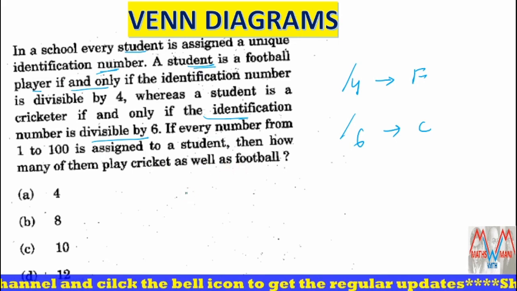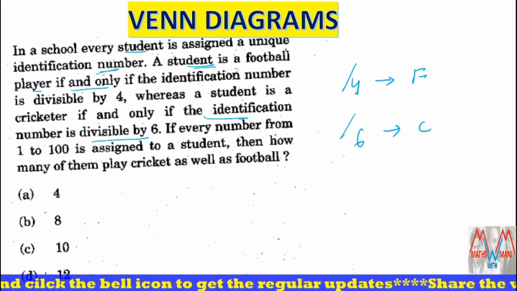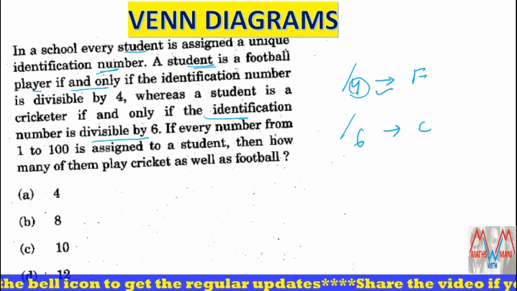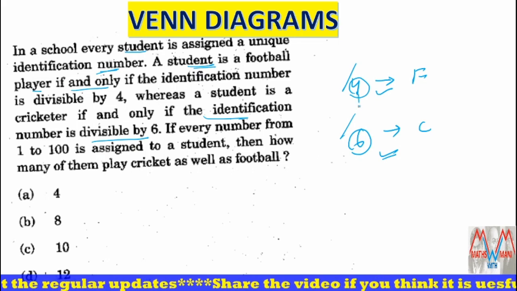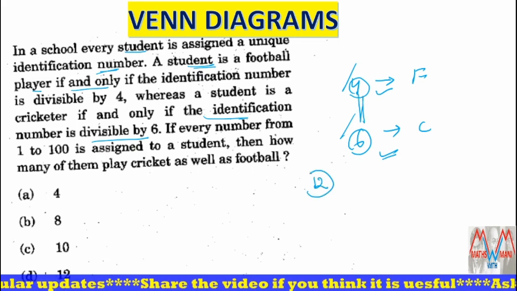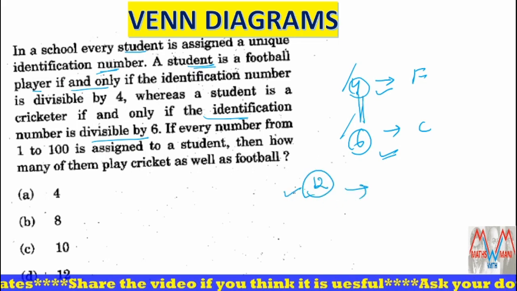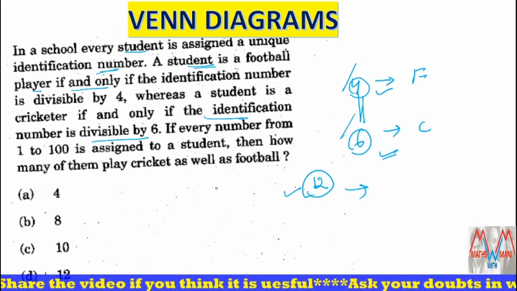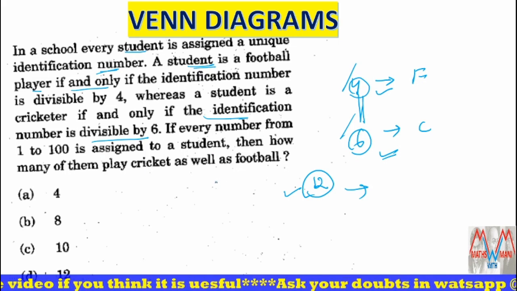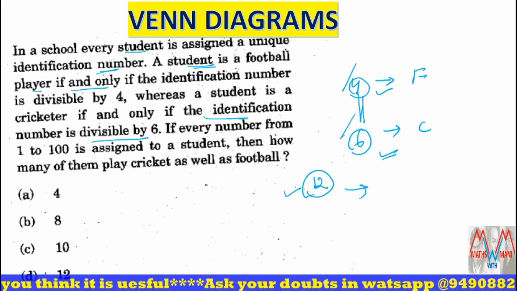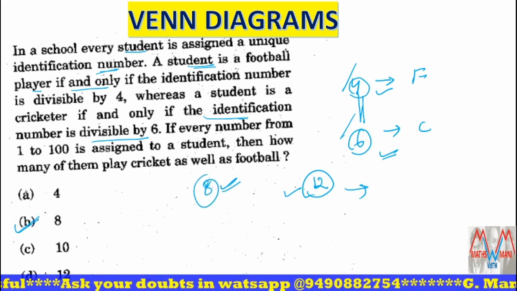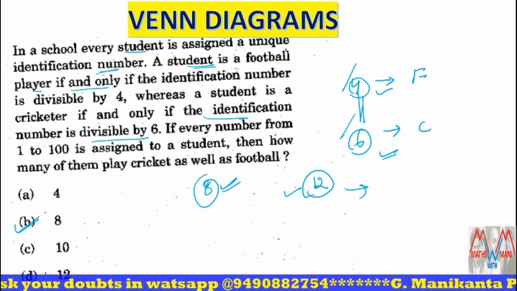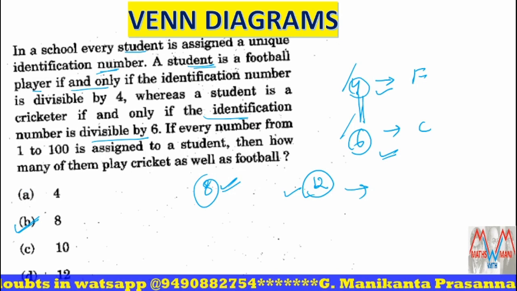Cricket as well as football means the number should be divisible by both 4 and 6. What is the LCM of 4 and 6? 12. So the number should be divisible by 12. Out of 100 numbers, how many are divisible by 12? 12 times 8 is 96. So 8 numbers are divisible. So only 8 players play both cricket and football. That's it.